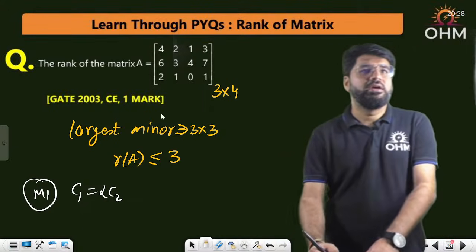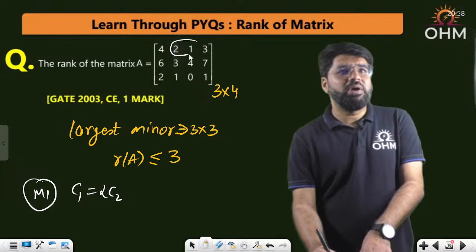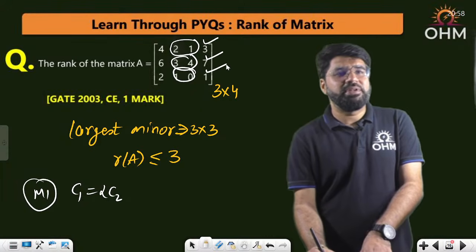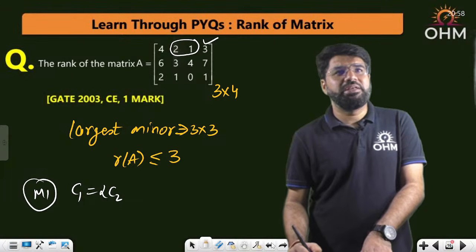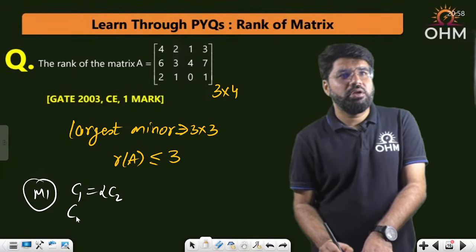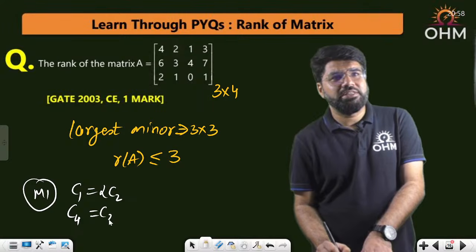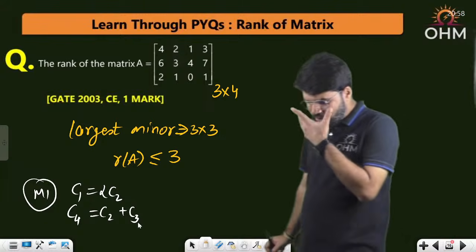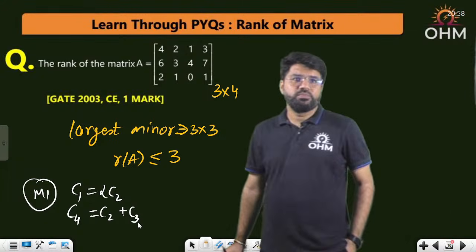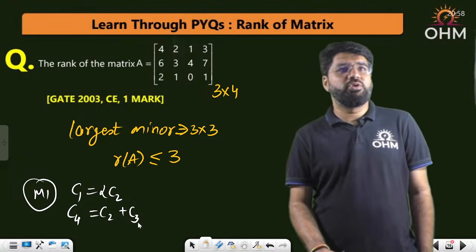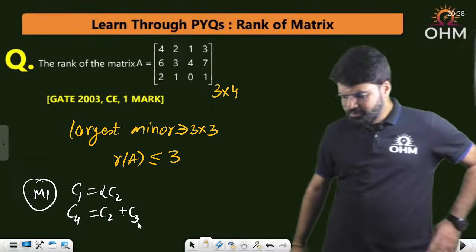Next one. Now you see, you add 2 plus 1, you get 3. You add 3 plus 4, you get 7. You add 1 plus 0, you get 1. That means even column 4 can be written as column number 2 plus column number 3. C4 is equal to C2 plus C3. Correct now?